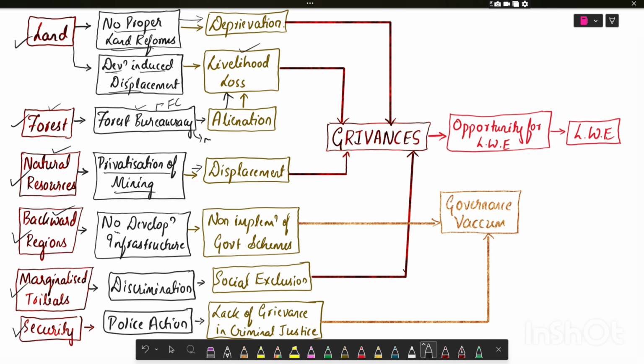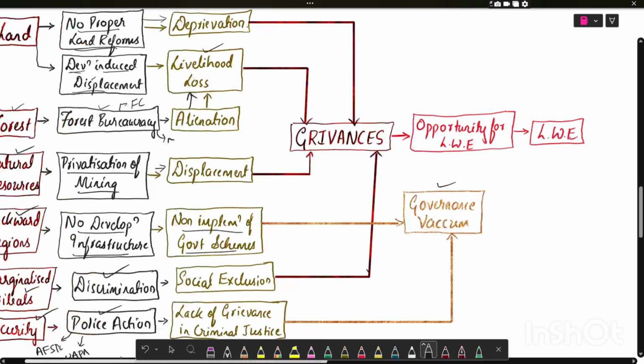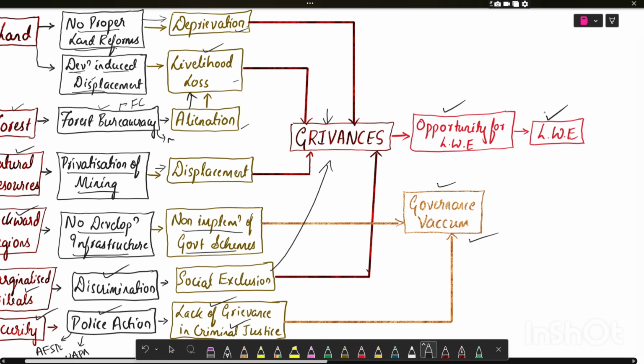In the backward regions, there is no development infrastructure and non-implementation of government schemes, leading to a governance vacuum. Marginalized tribals face discrimination and social exclusion. And in the security section, there is police or army action, that is misuse of the Armed Forces Special Powers Act and the Unlawful Activities Prevention Act, leading to a lack of grievance redressal in the criminal justice system and further to a governance vacuum. This deprivation, livelihood loss and alienation create grievances. Social exclusion also leads to grievance, giving an opportunity to left-wing extremism groups and creating the problem of left-wing extremism.